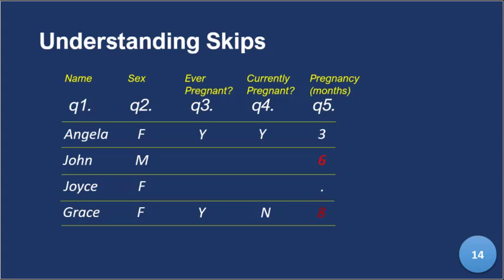So the focus should be looking at those kinds of inconsistencies like this 6 and 8 that we have found here. John cannot be 6 months pregnant and Grace cannot be 8 months pregnant. So that's basically how it works.